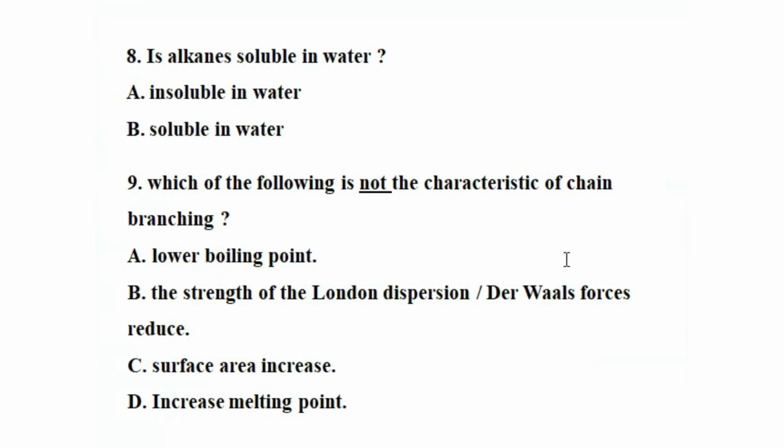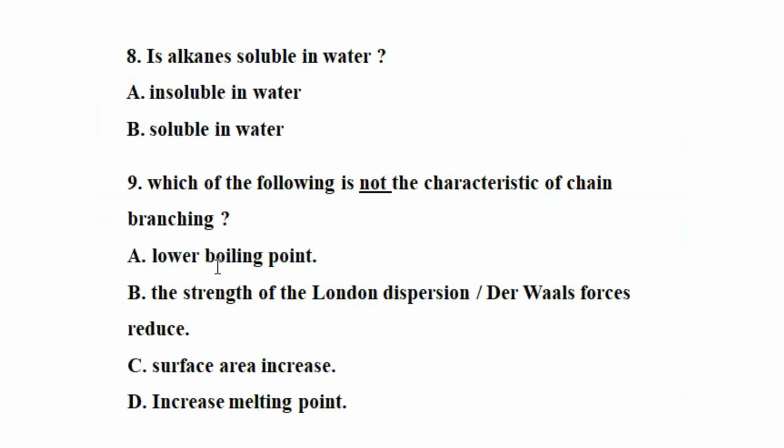Question number 9: which of the following is not a characteristic of chain branching? A, lower boiling point. B, the strength of the London dispersion and van der Waals force reduce. C, surface area decrease. D, increasing melting point. When branching increases, the boiling point decreases because surface area decreases.